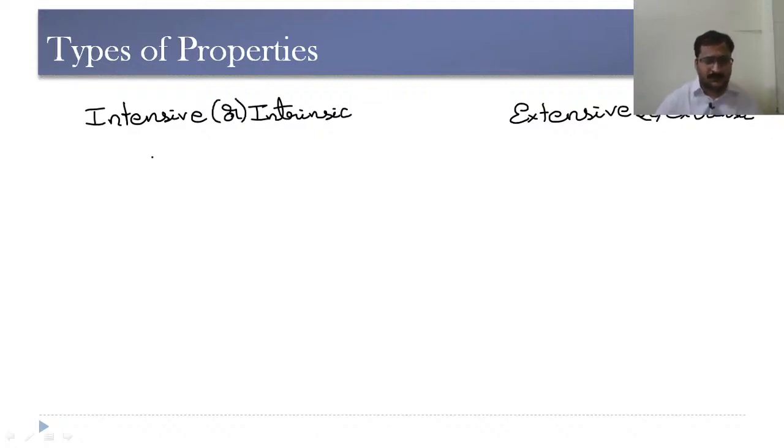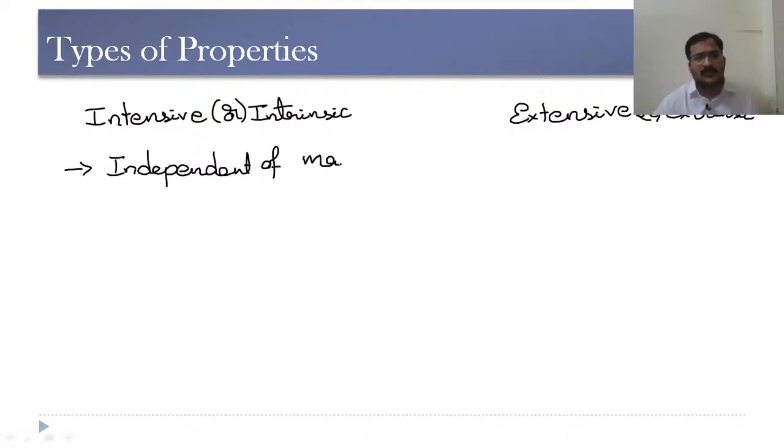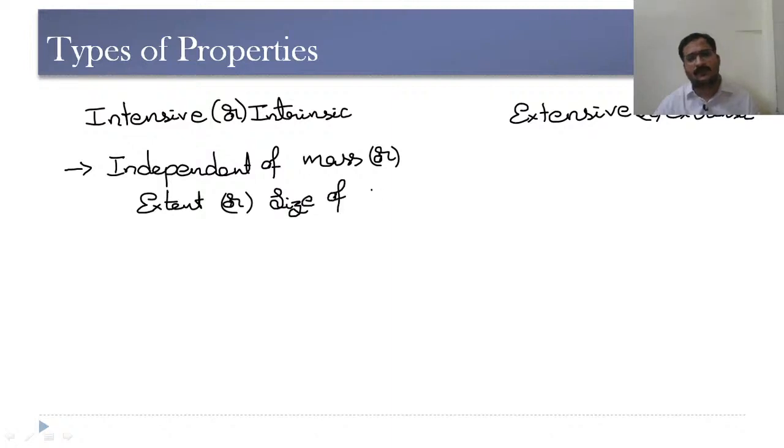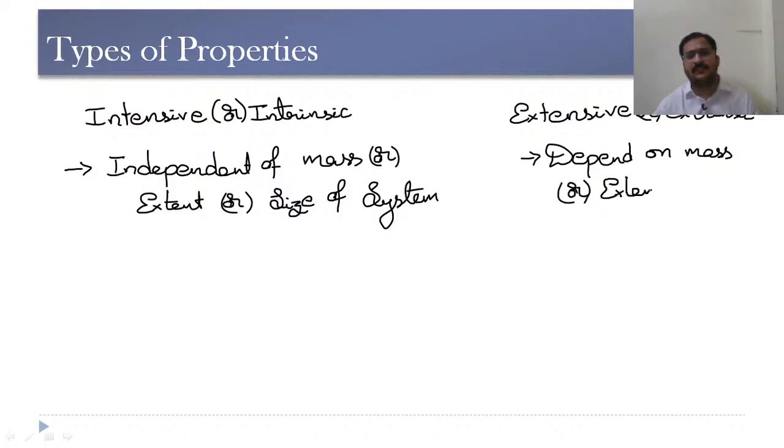Now, intensive or intrinsic properties are independent of mass or extent or size of the system, whereas extensive properties depend on the mass or extent of the system.